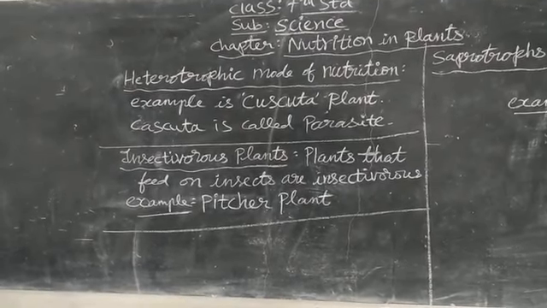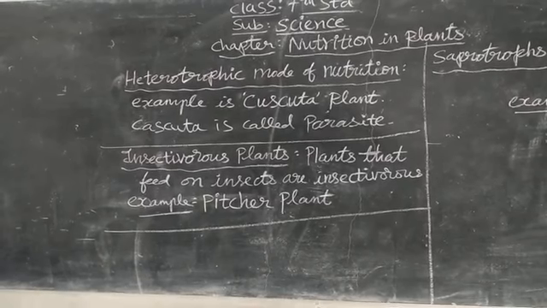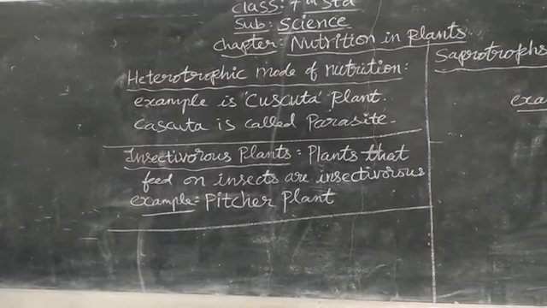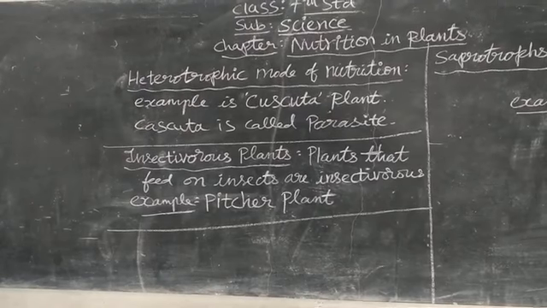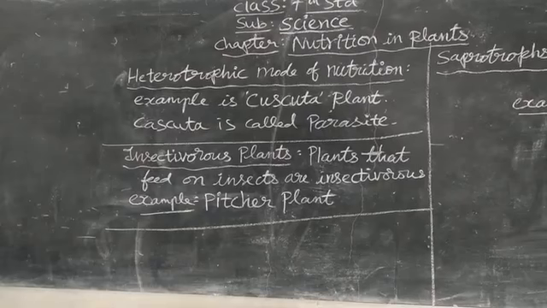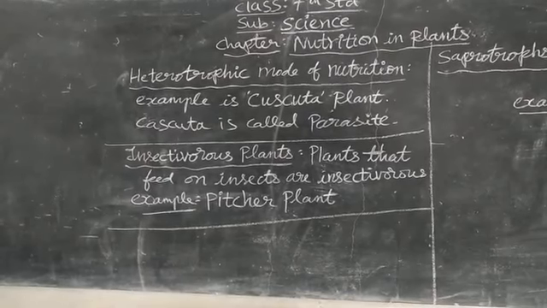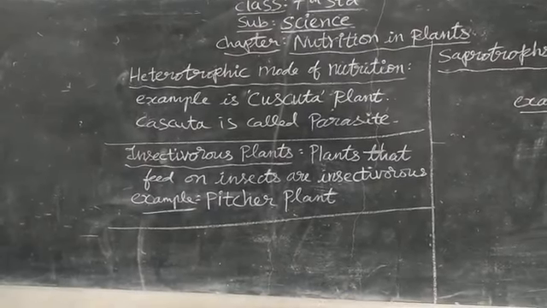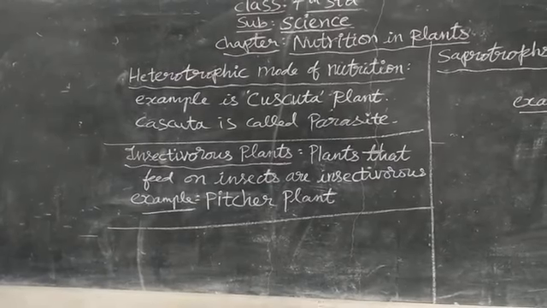This Cuscuta plant depends on another plant for food. How it takes food means it climbs over the autotrophic plants, and it will absorb the nutrients from that autotrophic plant.